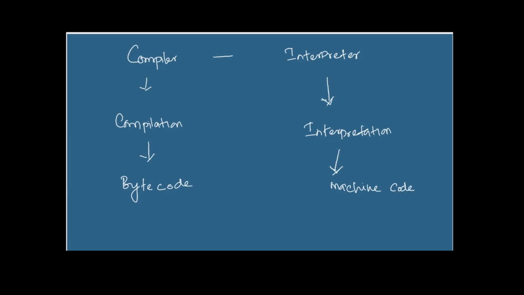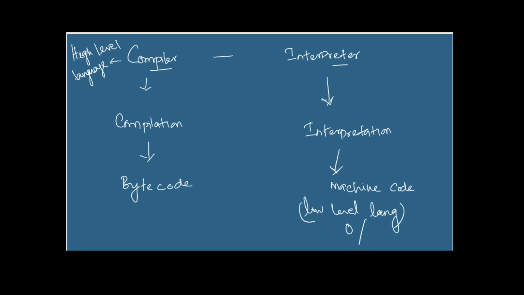Here, why are we doing this compilation and interpretation process? Because before the compilation process we have a Java file. The Java files are written in the Java programming language, which is called a high level language. But at the end of the day, whatever machine we have, that machine will understand only low level language code, right?